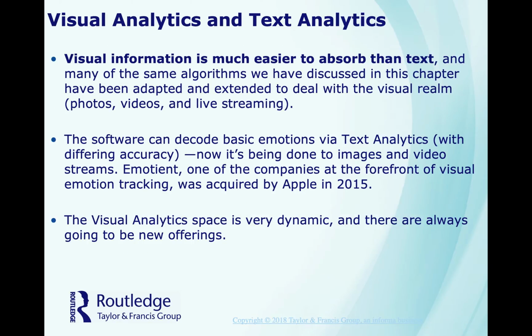Visual information is much easier to absorb than text. We've talked about this previously. So many algorithms discussed in this chapter are adapted into using a visual, like a photo, a video, or streaming live. Software can decode basic emotions via text analytics with differing accuracy. So using images and video streams, Emotient is one company at the forefront of visual emotion tracking, and it was acquired by Apple, go figure, in 2015. The visual analytics space is very dynamic, and there are always going to be new offerings.